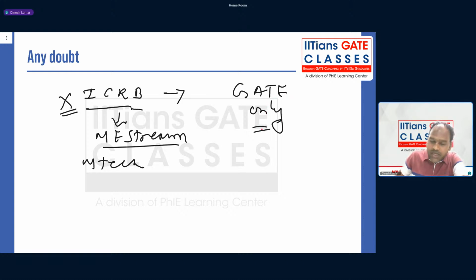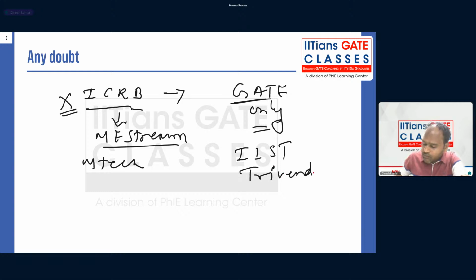So you can expect that in the future they may hire GATE AE aspirants also, because now ISRO is stopping recruitment from IIST Trivandrum. Okay, clear? Any doubt, Manjunath, Prajwal, Sabrish, Ashita?